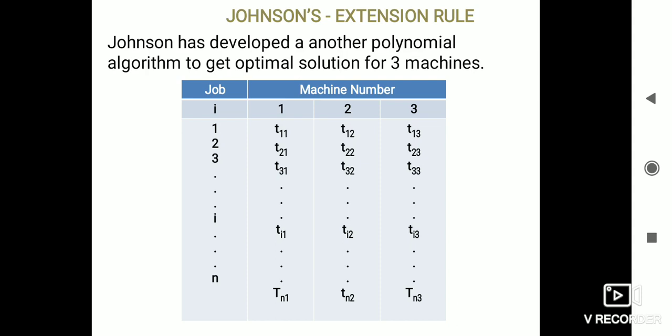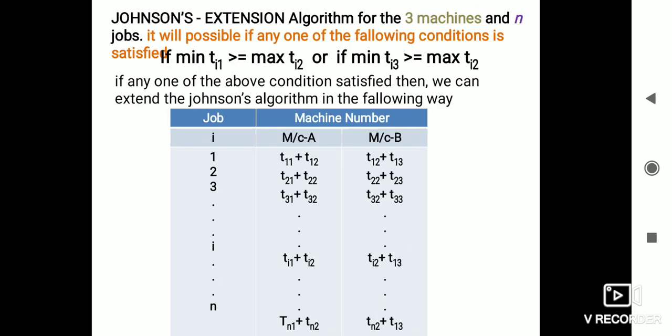Johnson also extended his rule for the three missions and n jobs, to get the optimal solution of make span and optimal sequence. Here we mention jobs, mission 1, mission 2 and mission 3, in the same way as we explained before. Like this the problem will be there. For that type of problem, the extension rule has to be given for three missions and n jobs.